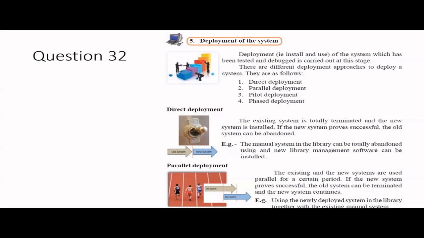Parallel deployment means the existing system and the new system function together, which is very costly maybe, but when we prove that the new system seems okay, only then do you terminate the older system. The main problems are that it's costly, takes time, and sometimes some users will never try the new one.